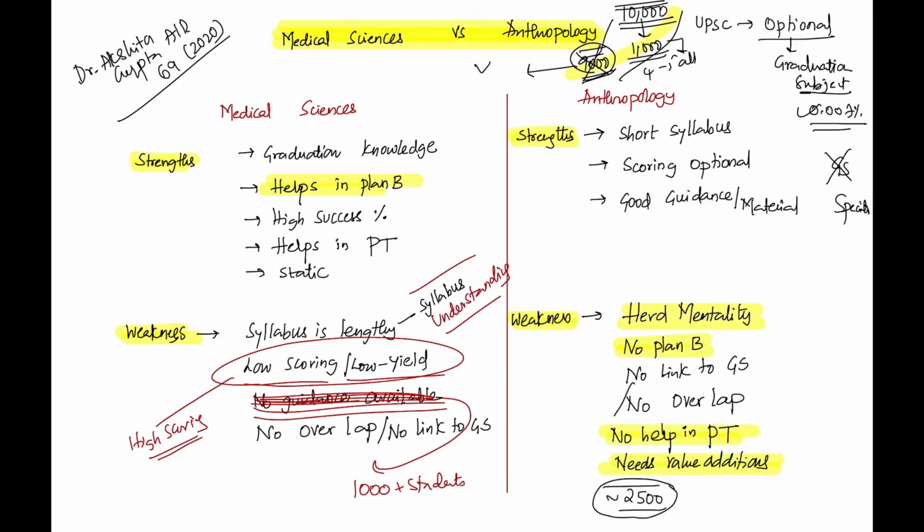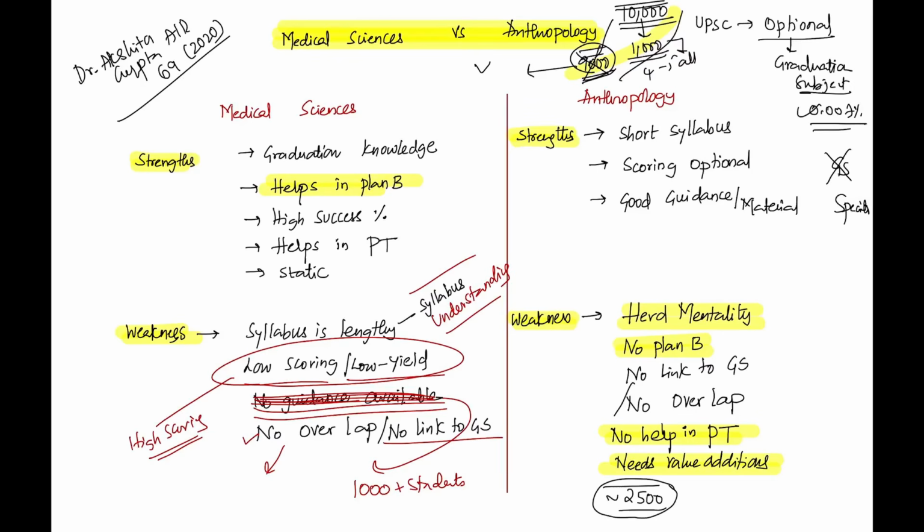And very importantly, there is no overlap, they say, and we already discussed overlap. It's good that there is no overlap. At least a static subject stays with you. You don't need to work from ground zero again, right? And these are the advantages and disadvantages of medical science versus anthropology.